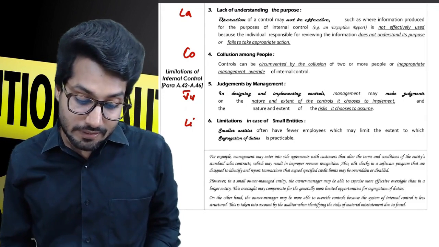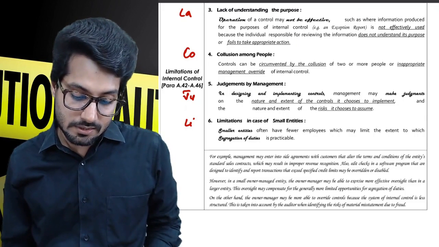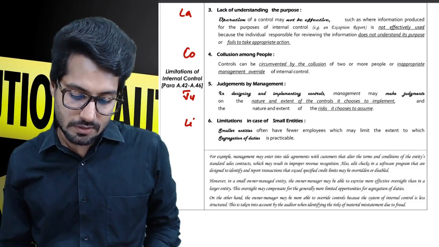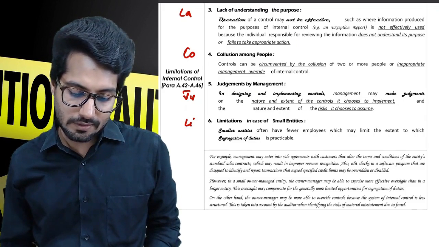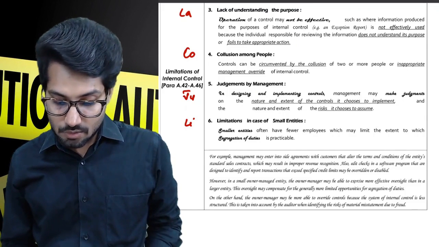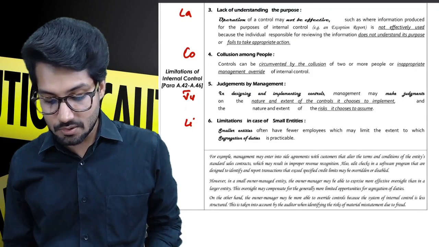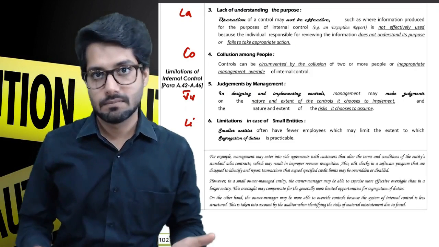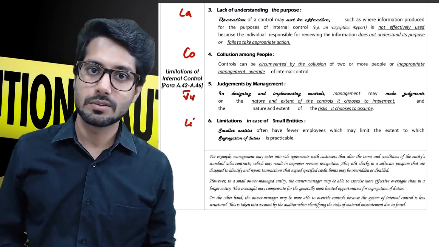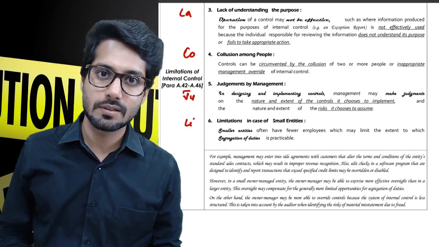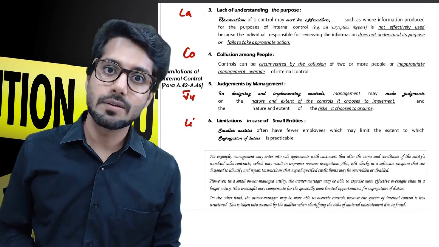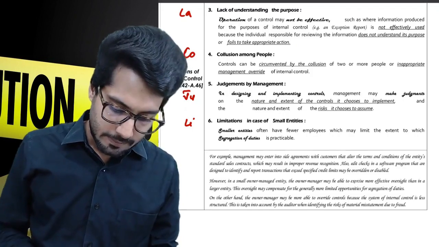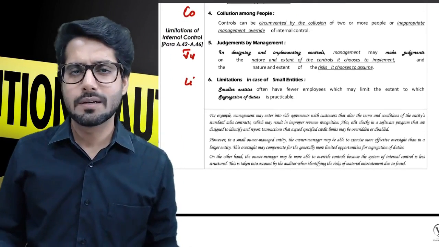Internal control is not effectively used, such as where information produced for the purpose of internal control, like an exception report, is not effectively used because the individual responsible for reviewing the information does not understand its purpose or fails to take appropriate action. So you know what is going to happen if you don't take action. That is going to cost us, just the way Mr. Sukhija Saluja happened. Collusion among people. More people are colluding with each other.